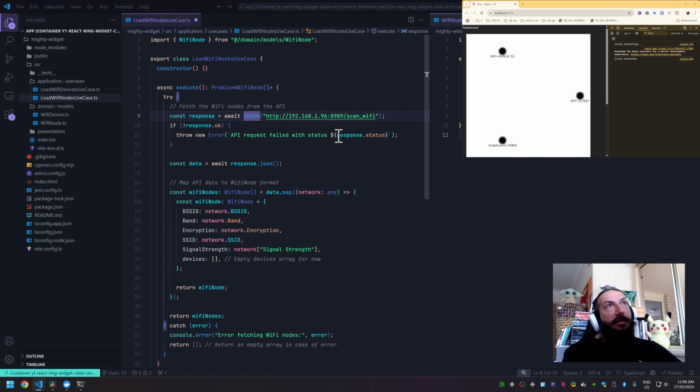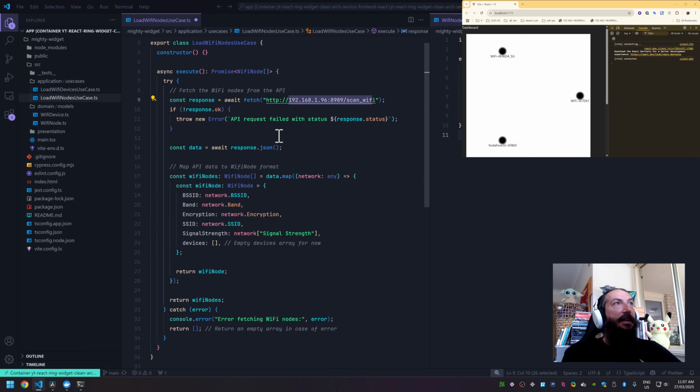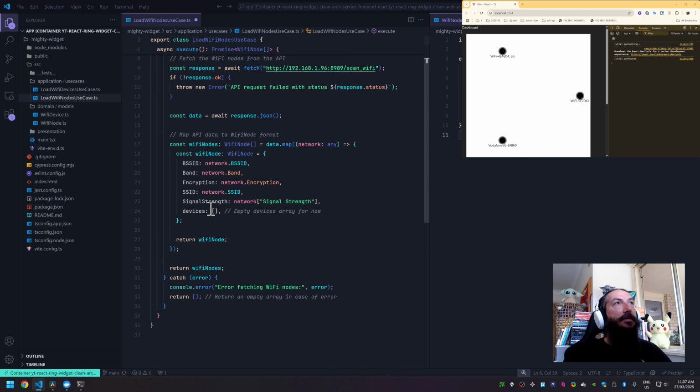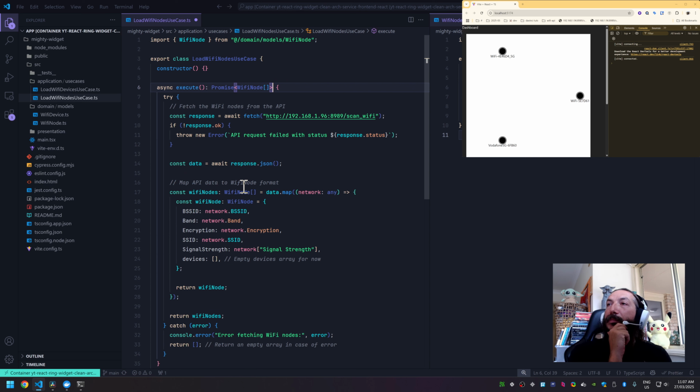This is a simple fetch call to this API, which is hosted on one of my local machines. It's called scan Wi-Fi, and then the data returned is called JSON, of course, but the important part is that we have to respect the contract that we promised before. So we said explicitly that we're returning a promise of a Wi-Fi node array. So you guys see how we can use the types and clean architecture separation of concerns to our advantage.